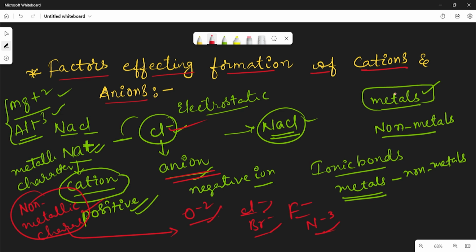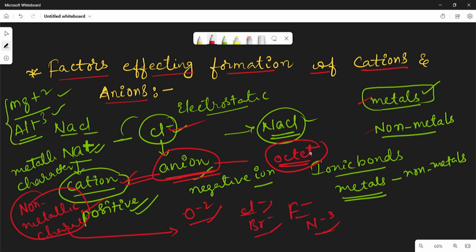Whether metals and non-metals, or cations and anions, both try to gain electrons or lose electrons only to get the octet configuration. In other words, to get stability, the formation of cations and anions takes place.